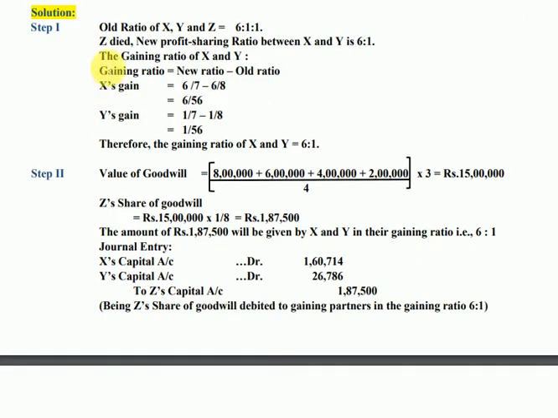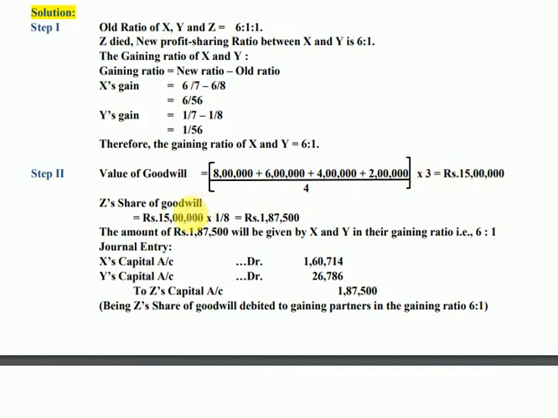So keeping in mind the time period of 9 months, here is the first step of calculating the gaining ratio. Since Z has died, the remaining share of X and Y after death of Z is 6:1. Then we apply the formula new ratio minus old ratio to arrive at the gaining ratio between X and Y, which is 6:1. In the second step, we are calculating goodwill as per the instructions given in the question. These are the 4 years' profits, 8 lakh, 6 lakh, 4 lakh and 2 lakh from the adjustment, divided by 4 and multiplied by 3 years, because the question said 3 years purchase. So we multiplied by 3, which gives us rupees 15 lakh.